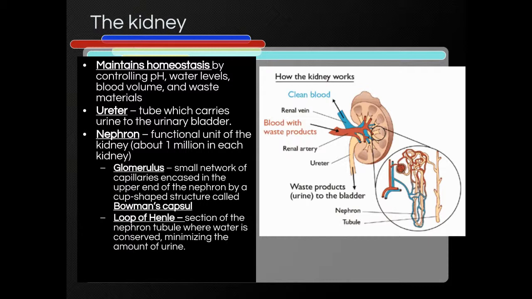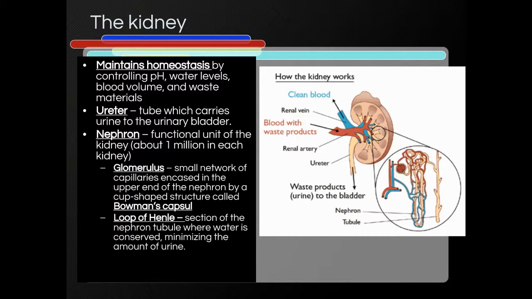The ureter is what's actually carrying urine to the urinary bladder. The ureter is going to be connected to what's known as our collection ducts. Our functional unit is known as the nephron. This is a nephron right here. And again, we have millions of them in each one of our kidneys.